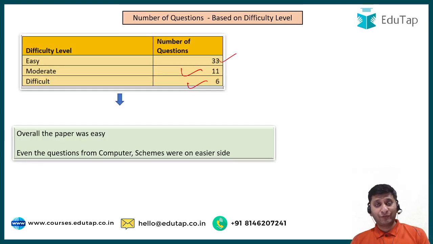So overall, even though the paper was on unexpected lines, it was rather easy. It was based upon common sense. Right. That's why a lot of people who have not even studied, say, even for a week, they were able to clear phase 1. But that's a separate story, that what happened to them in phase 2.